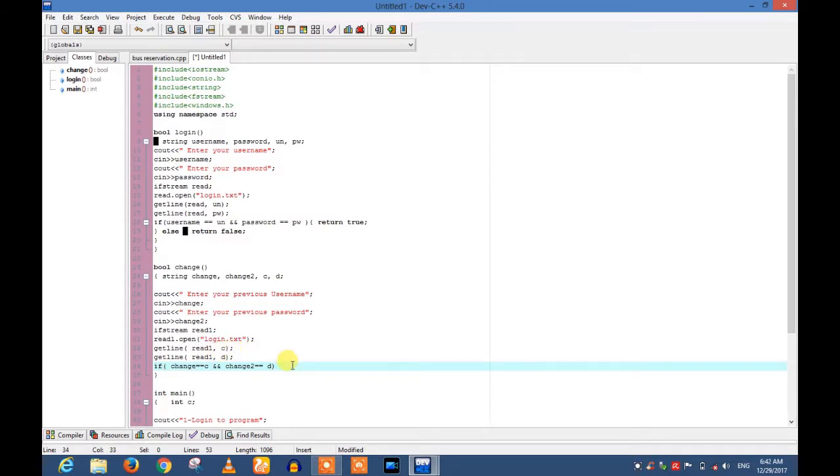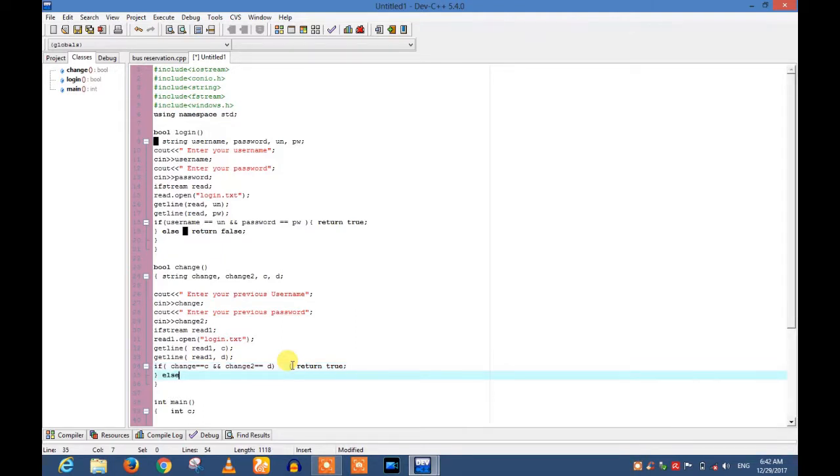If this condition is right, then return true, else return false.